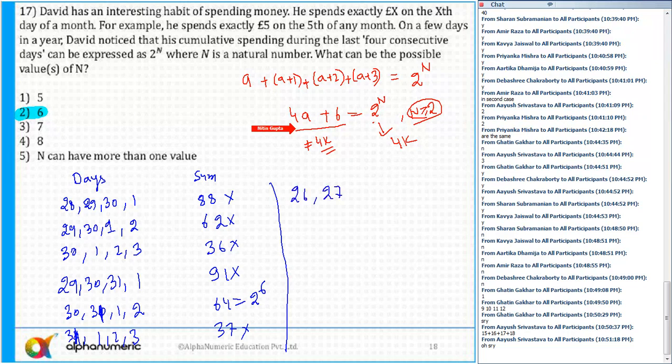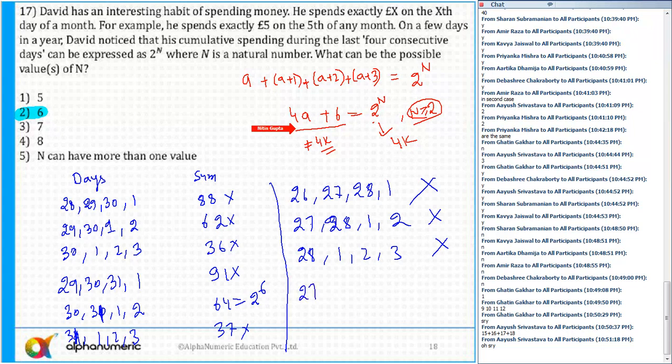26, 27, 28 and 1, here also you will not get any cases. Then you check 27, 28, 1 and 2, also not possible. Then 28, 1, 2, 3 also not possible. The sum of these numbers will also not be a power of 2. But February in a leap year has 29 days. So the last cases: 27, 28, 29 and 1, its sum is also not a power of 2. Then 28, 29, 1 and 2, also not a power of 2. Then 29, 1, 2, 3, also not a power of 2. So there is a unique answer here.